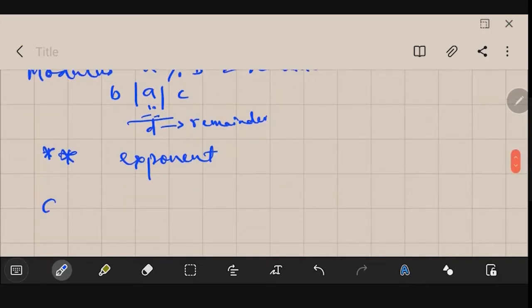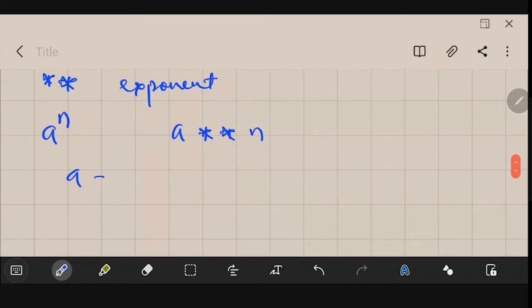Suppose you have to find a to the power n. You could find that using this operator. You have to write it like this: a star star n. In this way, if you write it, it will be executed. Let's say a is equal to 2, b is equal to 3.